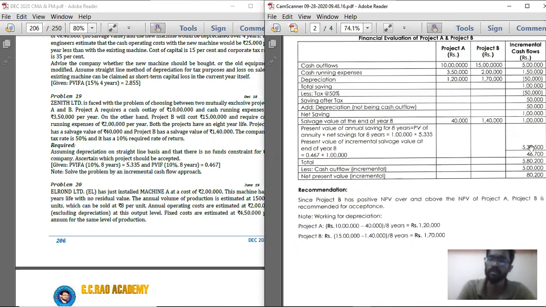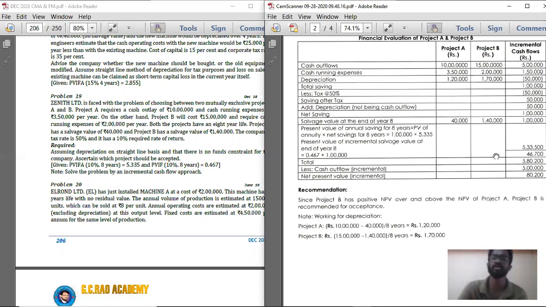So if you add both, total it in the incremental cash flows column: 5,33,500 plus 46,700, how much are you getting? 5,80,200. So in respect of that 5,80,200, record present value of cash inflows. Below that, less present value of cash outflow.